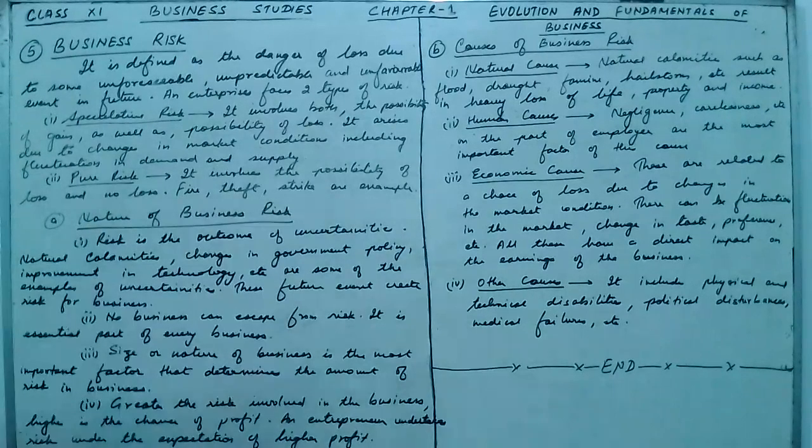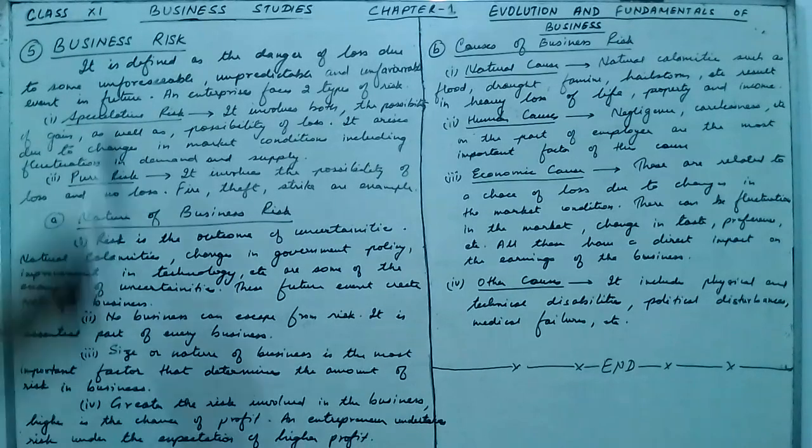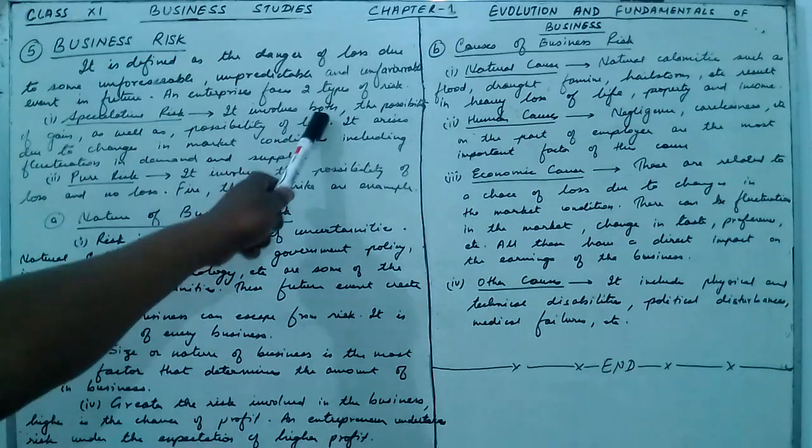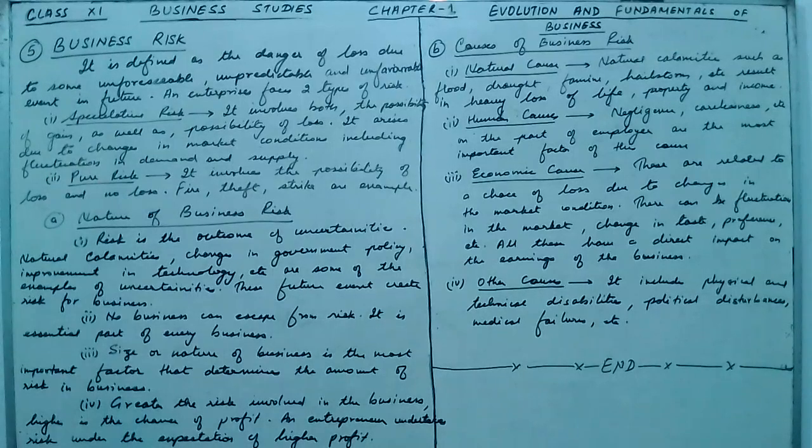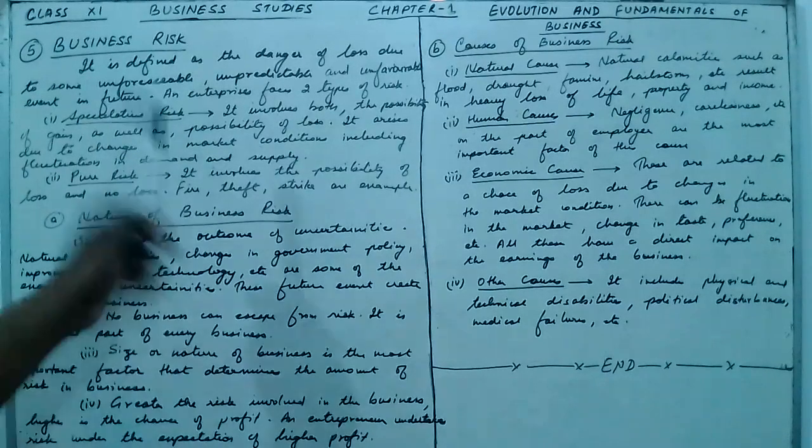An enterprise faces two types of risks, speculative risk and pure risk. Speculative risk involves both the possibility of gain as well as the possibility of loss. So in speculative risk there is both the possibility of loss and also the possibility of gain.